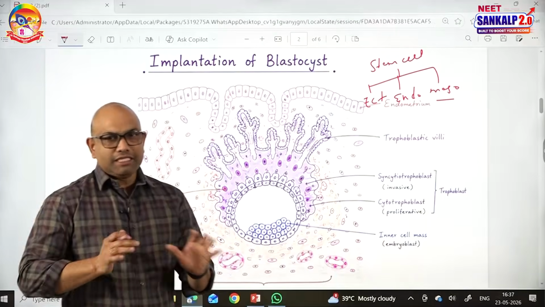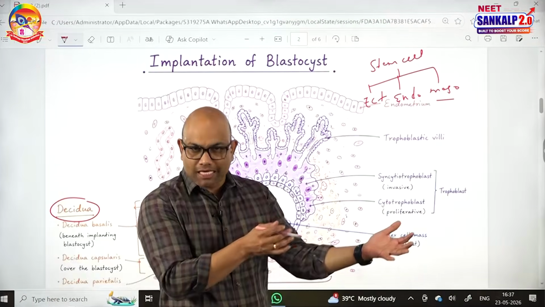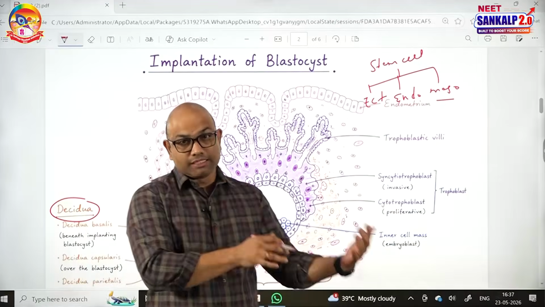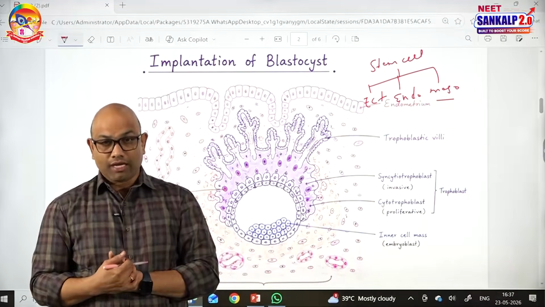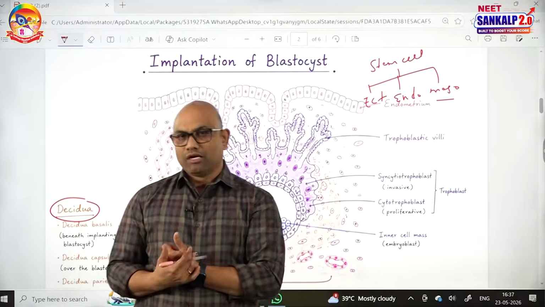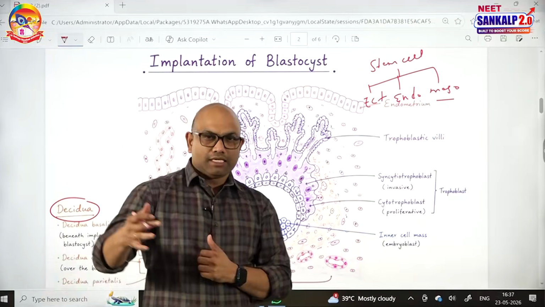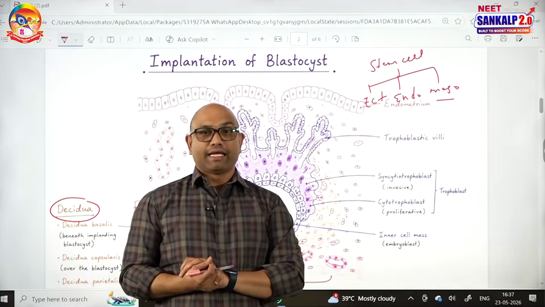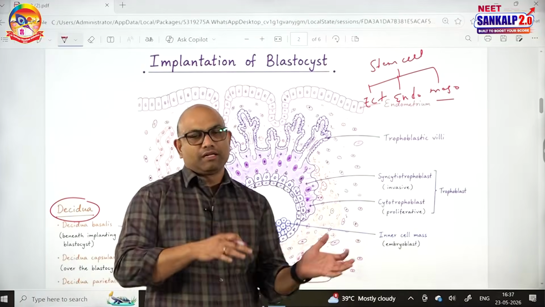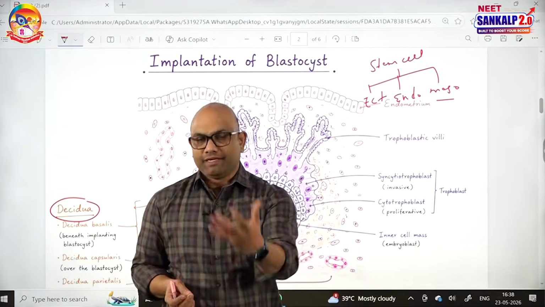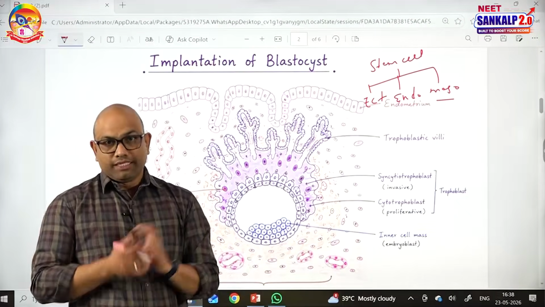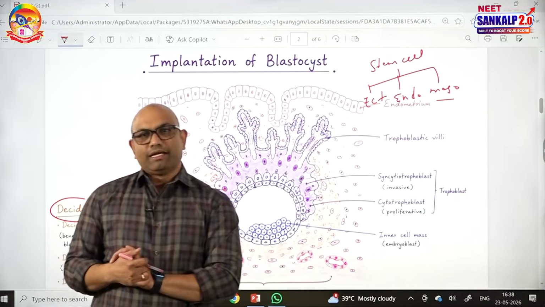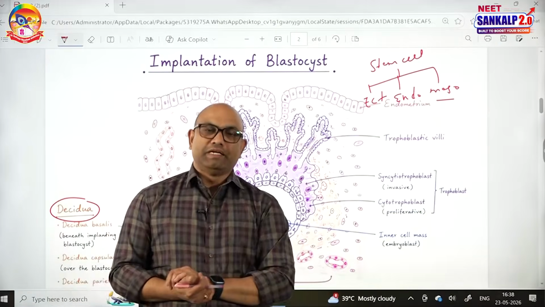Next, if you see the stages in the development, first is the zygote. Zygote forms a stage called morula. Morula forms a stage called blastocyst. Then there is a process called gastrulation for the arrangement of cells and forming 3 germinal layers like ecto, endo, meso. After gastrula, next is the fetus. So, till the 9th month we can call it an embryo, from the 9th month onwards it is a fetus.